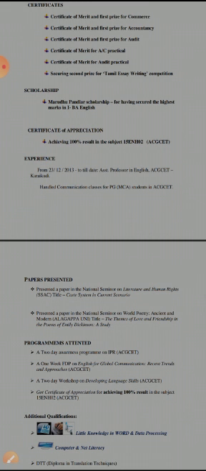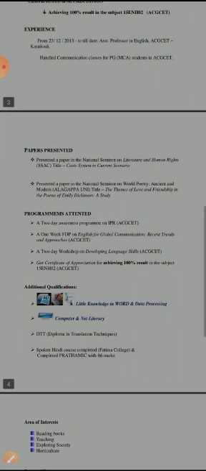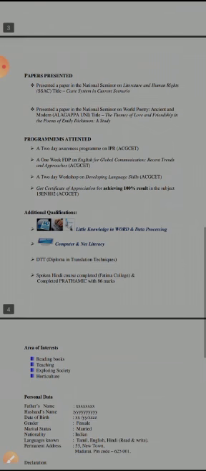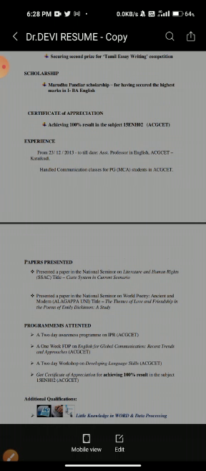And then experience. Here I am writing experience, but you cannot do that as a fresher, so you have to skip that. Don't write 'I have 10 years of experience, hands full of experience.' These things you should avoid, so skip this part. And then papers presented, if you presented any PPTs or papers you can include here. And if you attended any program you can include here. And then if you have leadership quality.